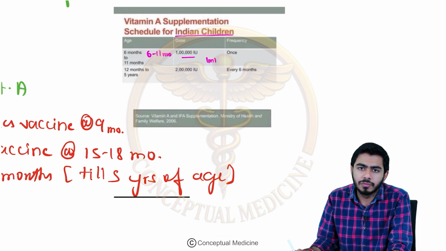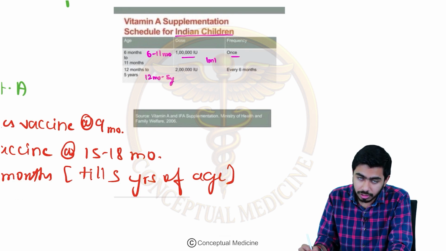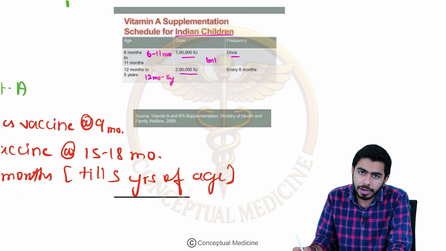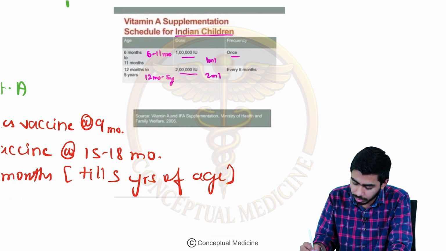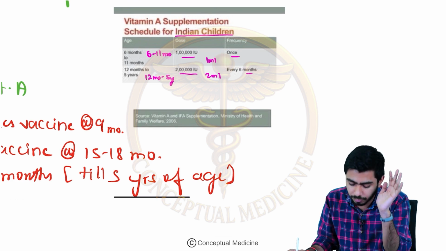It is equal to 1 ml, right? And it is given once. If you talk about 12 months to 5 years, then we are giving just double of that, that is 2 lakh international units, that is 2 ml, okay, and it is given every 6 months. So that is very important to remember for us, right?